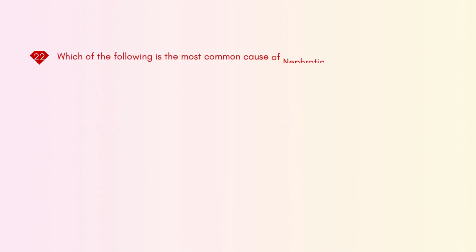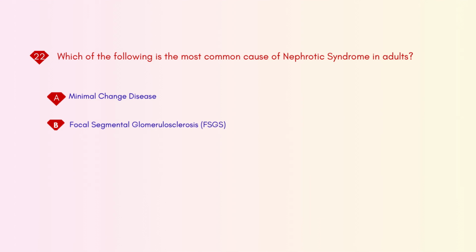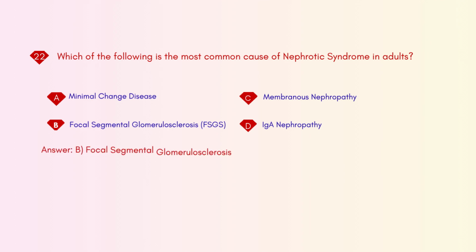Which of the following is the most common cause of nephrotic syndrome in adults? A. Minimal change disease. B. Focal segmental glomerulosclerosis, FSGS. C. Membranous nephropathy. D. IgA nephropathy. Answer: B. Focal segmental glomerulosclerosis, FSGS.